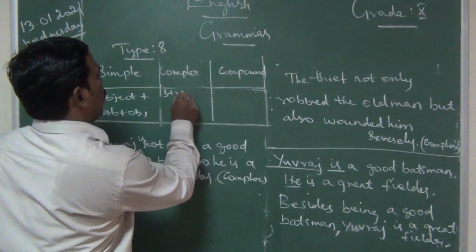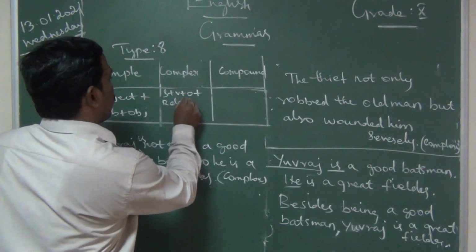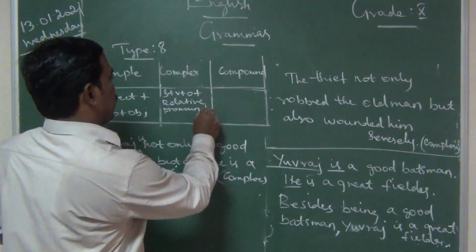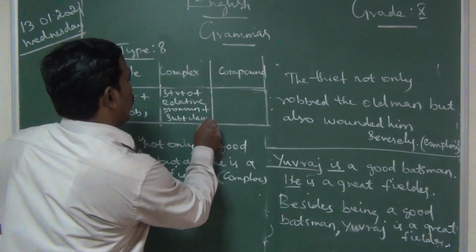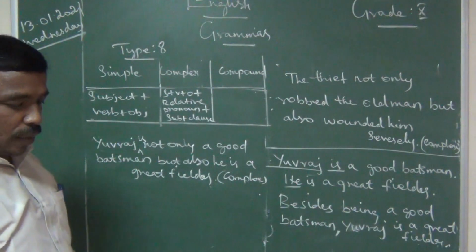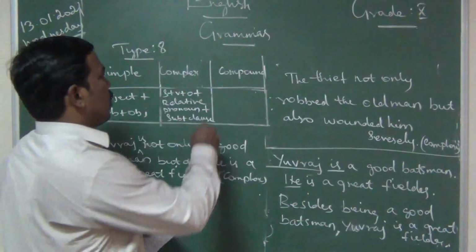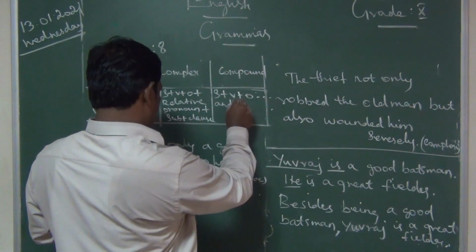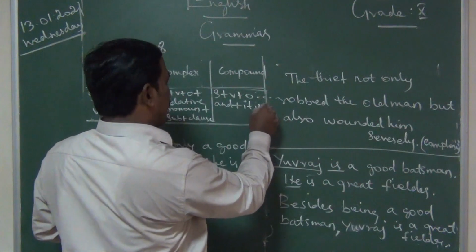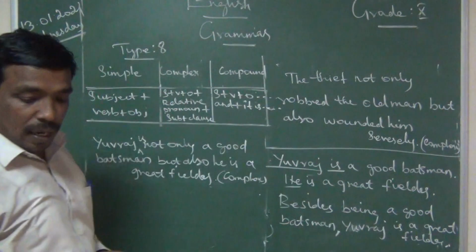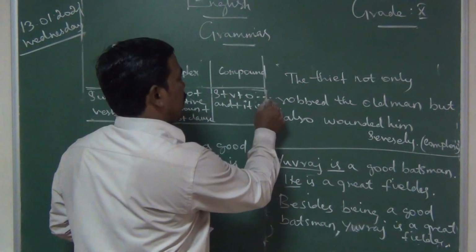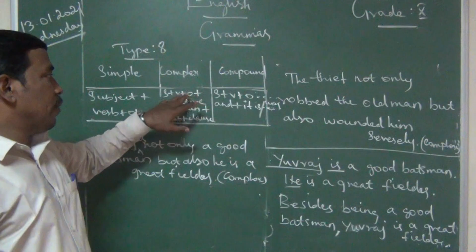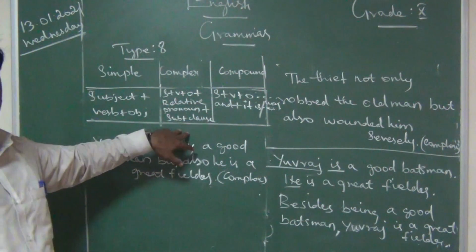Here for the complex, we use subject, verb plus object plus relative pronoun plus subordinate clause.